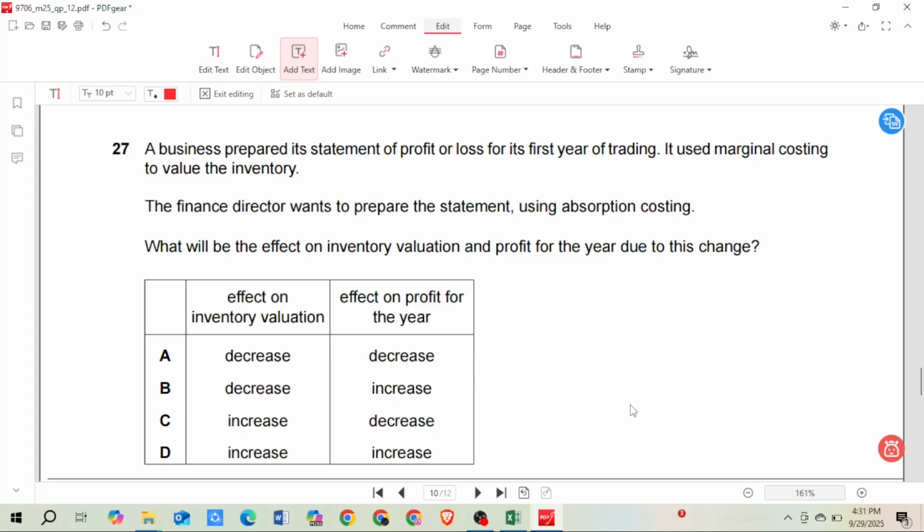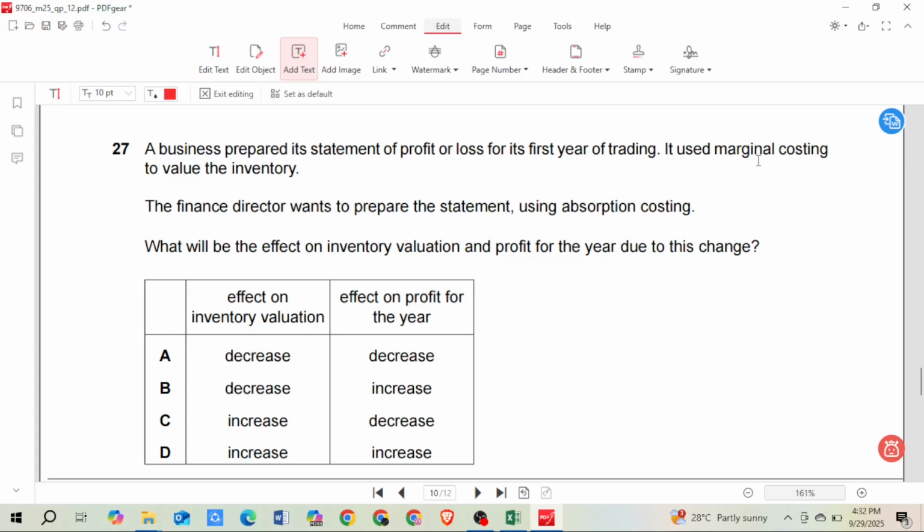(27) A business prepared a statement of profit or loss for its first year of trading. It used marginal costing to value the inventory. The finance director wants to prepare the statement using absorption costing. What will be the effect on inventory valuation and profit for the year due to this change? Okay, as I mentioned before, in marginal costing we use only variable cost, but in absorption costing we use fixed cost as well.